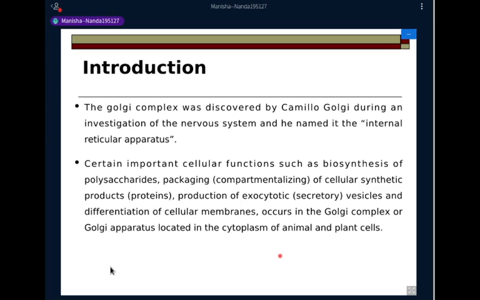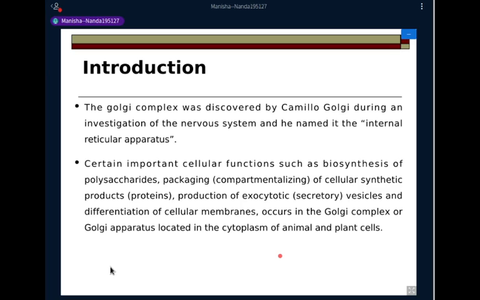And then, of course, if we talk of, say, endocrine cells that synthesize and secrete hormones that go and act on a different type of cell or tissue, those hormones are packaged in the form of secretory vesicles and then sent to the cell surface, from where those vesicles fuse and that hormone is released and transported through blood to the particular site of action.